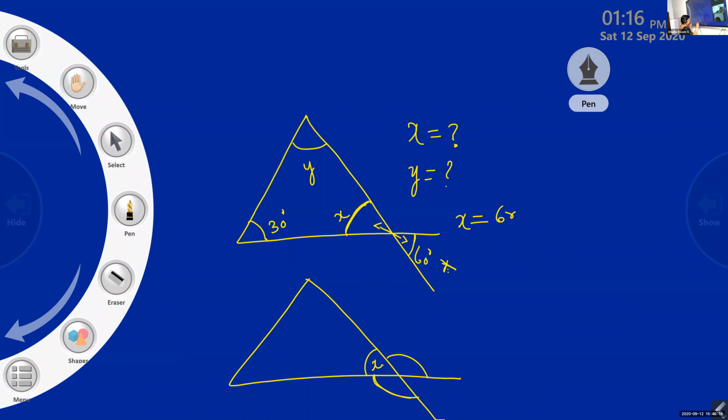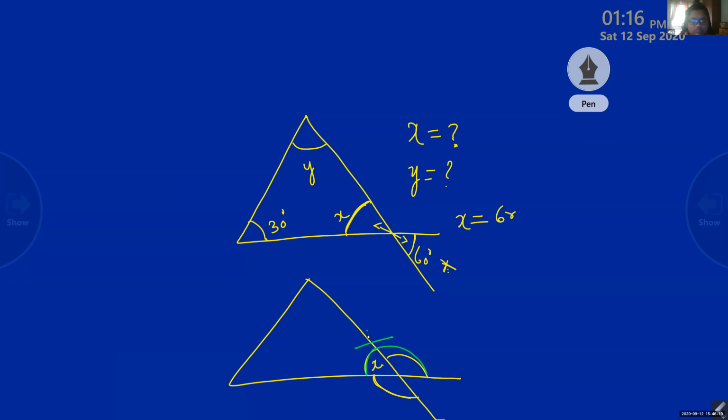See, this angle plus this angle is 180 degrees, a straight line. Now this angle plus this angle is also 180 degrees, a straight line. But see this and this, are they forming a straight line? No, ma'am. So it is not an exterior angle. So these are vertically opposite, so we can take this as 60.